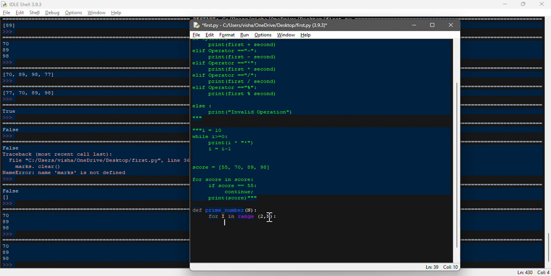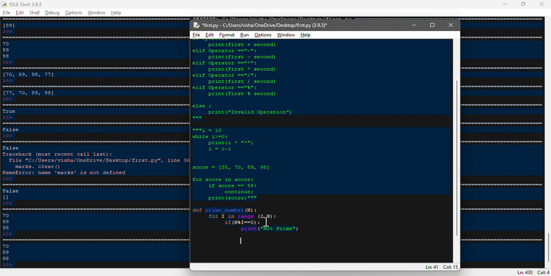What we are doing here is creating a function that divides by values from 2 to n. Whatever value we enter for n will be divided by the numbers in that range. If it is divisible, then it is not a prime, otherwise it is a prime number. So let's complete the program. If n percentage i equal to 0, colon, and print in brackets, not a prime.